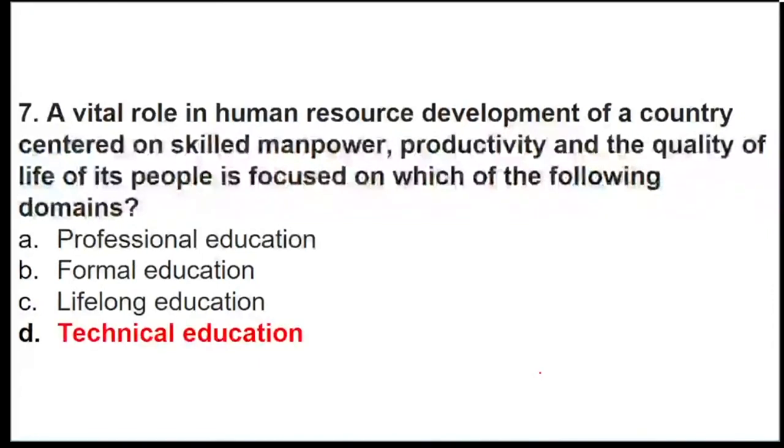So yes, very good, Tanushri. So basically a vital role of human resource development is based on what? Is based on technical education with respect to what? With respect to skill, manpower, productivity and quality of life. So it comes under what? It comes under technical education. Yes, very good. Hira also has answered very well. Rinku, Sachin, please repeat what you want me to explain again. I'll come back to that.